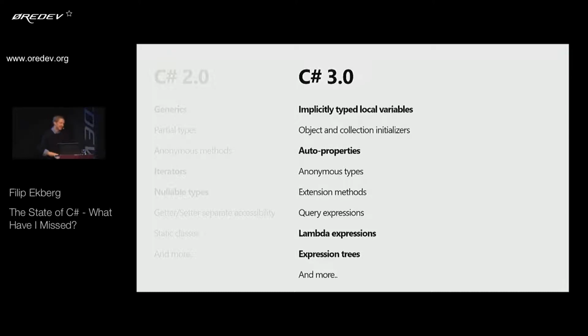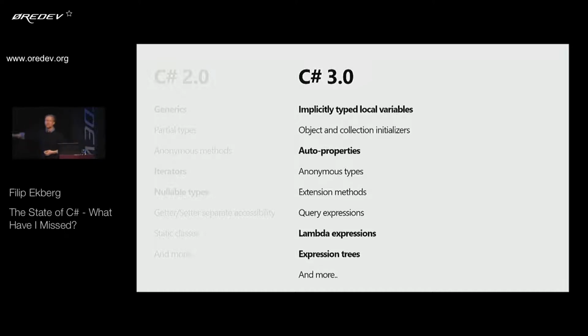And I remember having this discussion so many times with coworkers at the time. I don't work with them anymore. They thought that using the var keyword was a way for you to write dynamic code in C#. Does anyone recognize that? Well, it's not, because dynamic was added in the next version of C#. So using the var keyword is just a way for us to not have to be so explicit anymore. So that's pretty nice. We got object and collection initializers. We got the auto properties. So coming from a Java background, that was really nice, I don't have to be so verbose anymore. I don't have to specify the field and then do a function for a getter and then for a setter and so forth. So it's a lot easier.